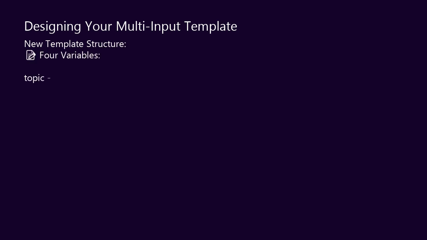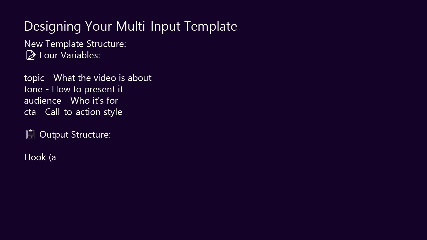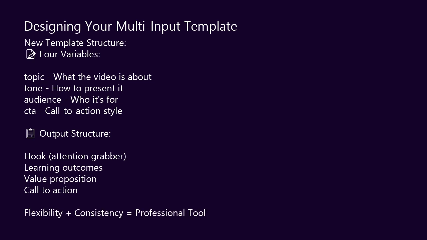Before we write code, let's design our new template. We will keep the same core purpose, generating YouTube descriptions. But we will add 3 new variables to give us more control. Variable 1, topic. This stays the same. Variable 2, tone.